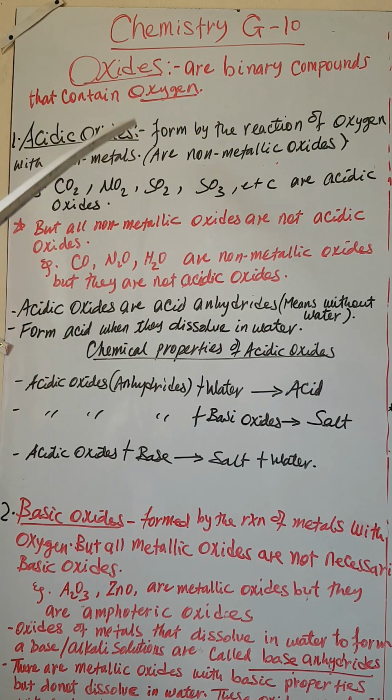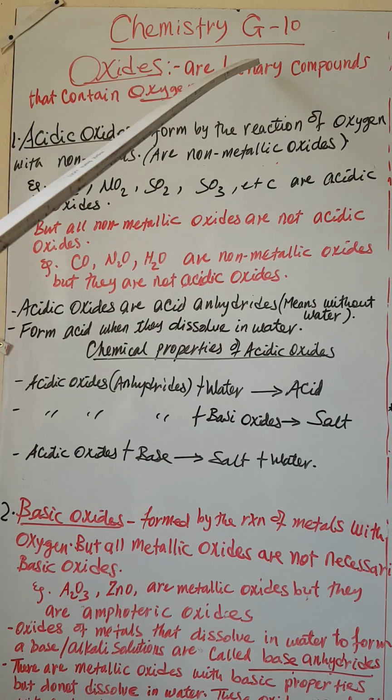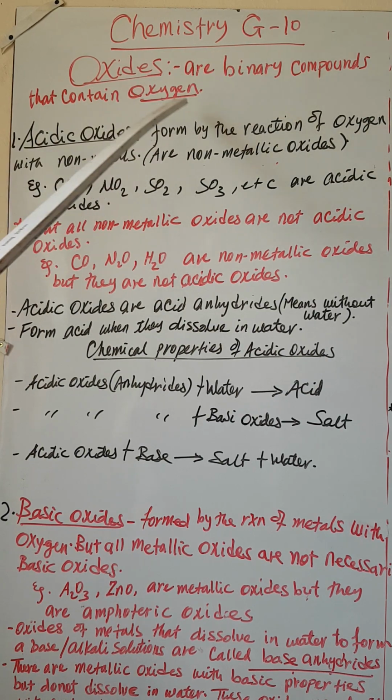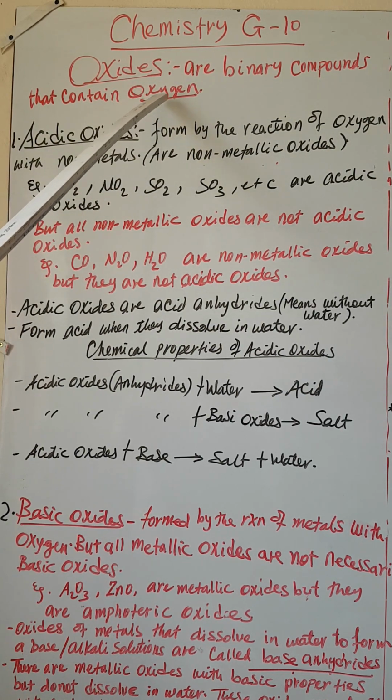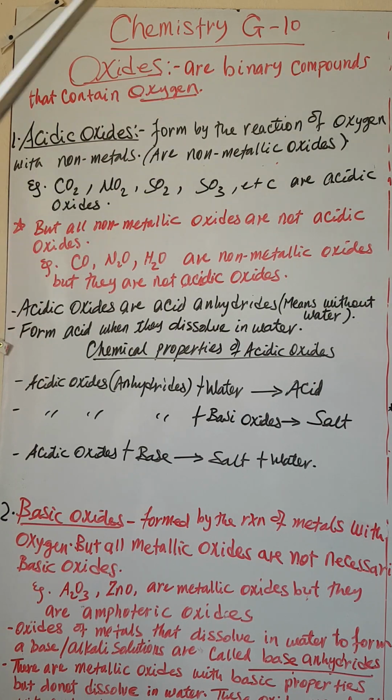Okay, oxygen እና ሌላ ኤሌመንት ይይዛሉ። ኦክሲጅን እና ሜታሎችን ይይዛሉ። ኦክሲጅን እና ነን ሜታሎችን ይይዛሉ. So that they are binary compounds. እዚህ መሳሳት የሌለብን ምንድነው? ኦክሲጅን is the common element that is found in every oxide. ሁሉም ኦክሳይዶች ውስጥ ኦክሲጅን አለ። ኦኬ any element react with oxygen to form oxide.